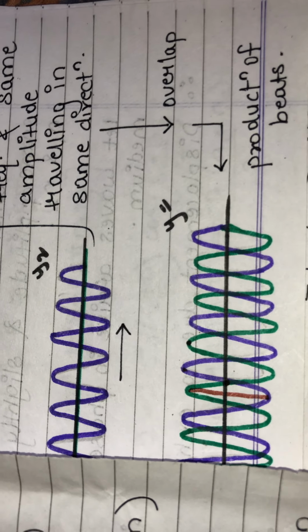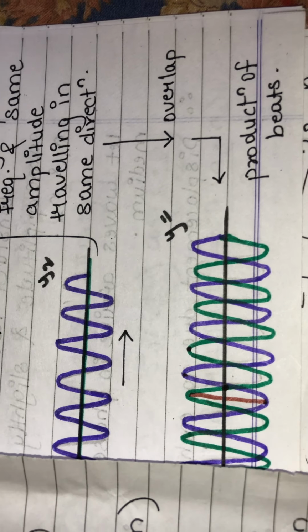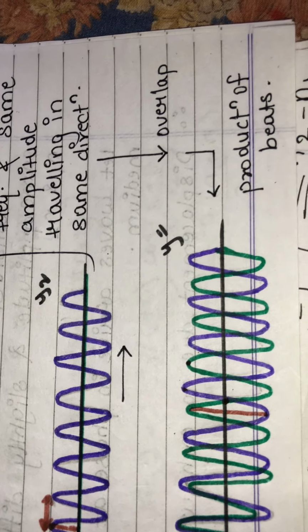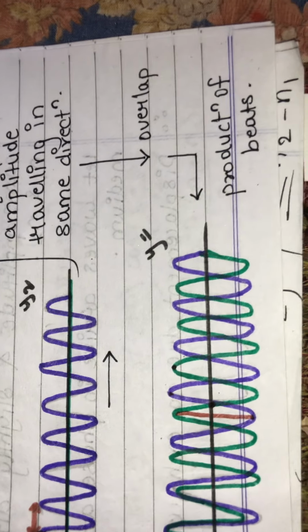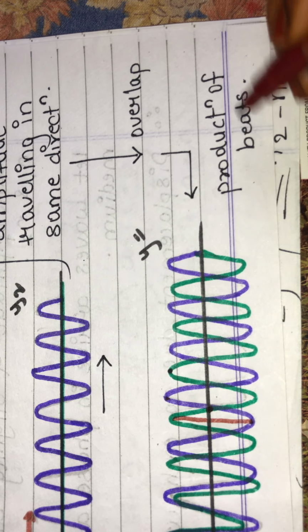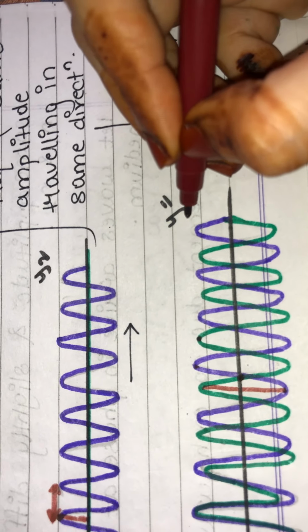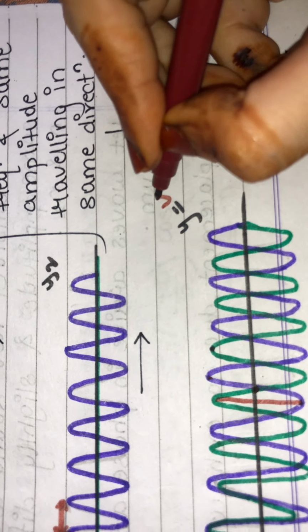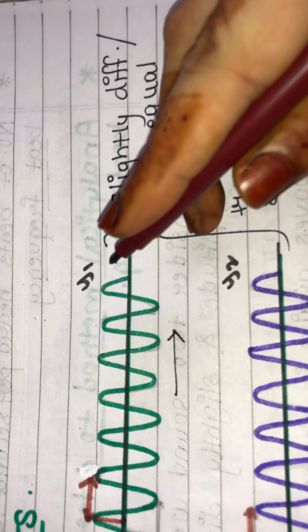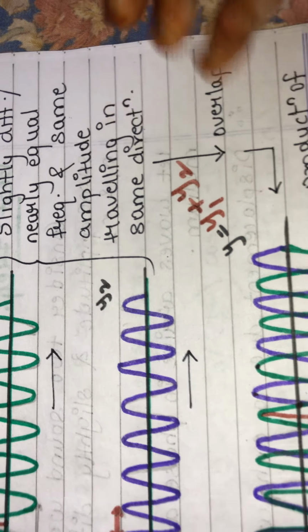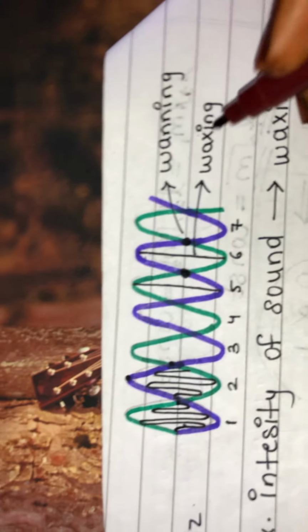Your ear would not like to hear such a type of sound for more than 4 to 5 minutes. You will get irritated by that. Okay, now what will be the resultant displacement? The resultant displacement will be, of course, the addition of the displacement of this wave and the displacement of this wave, that is y1 plus y2.